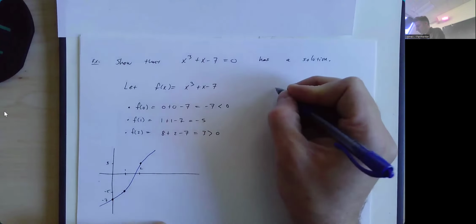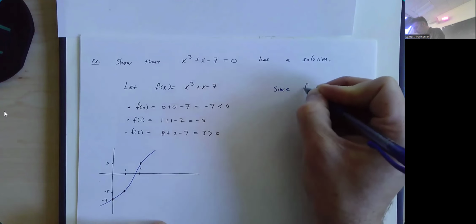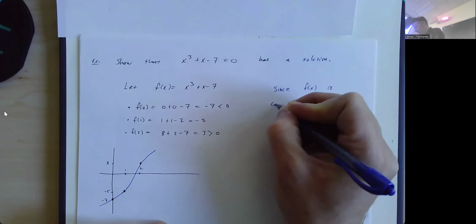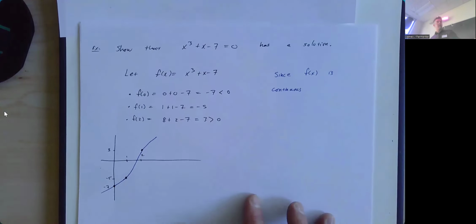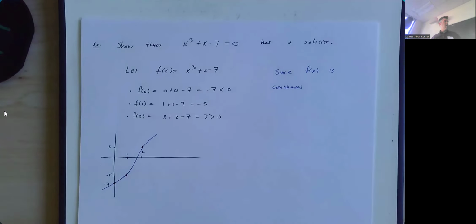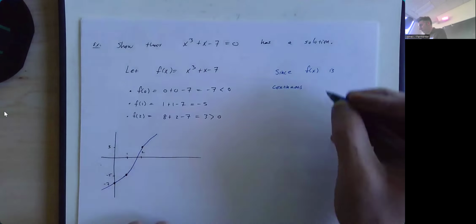So here's what this means for us. Since f of x is continuous, I usually like to say on the interval I'm going to use. I try to pick the smallest interval possible. So I could say it's continuous on the interval from 0 to 2, but I would feel like I was doing a better job if I said on the interval from 1 to 2.